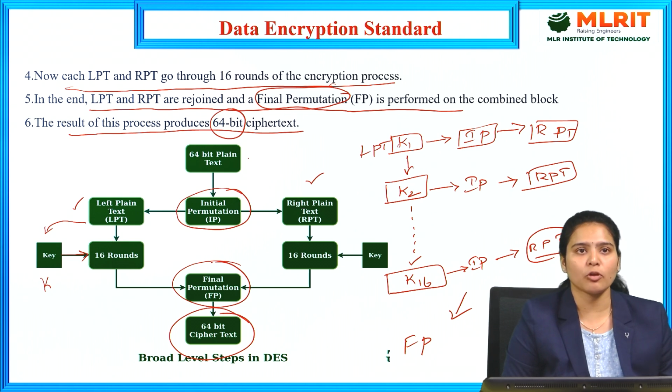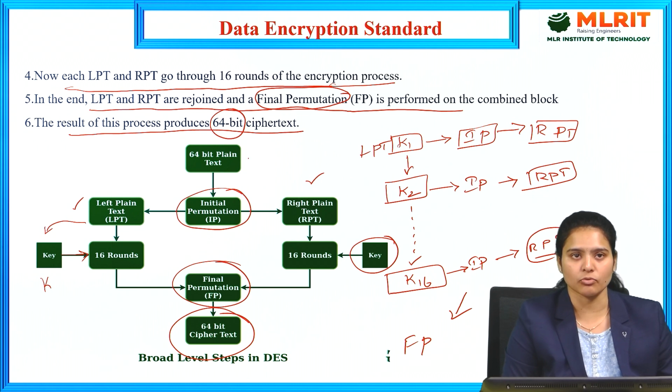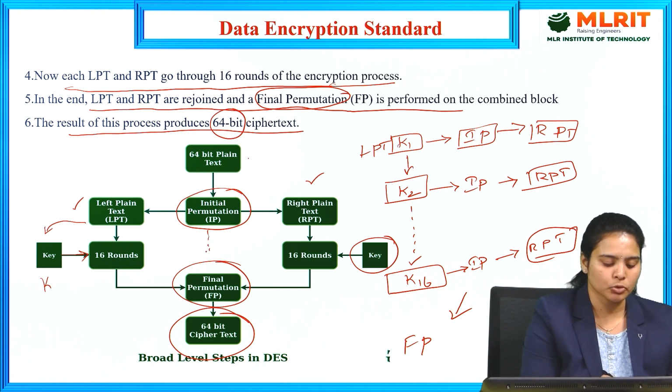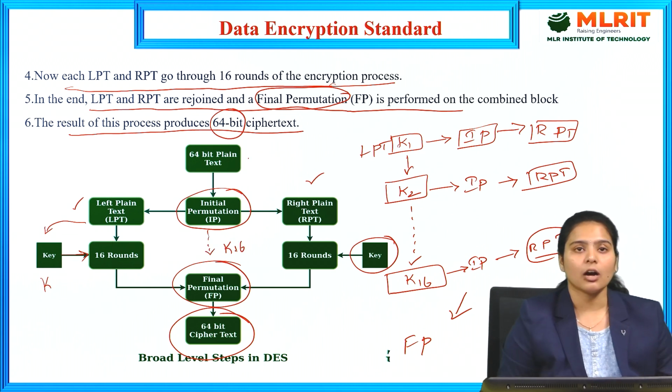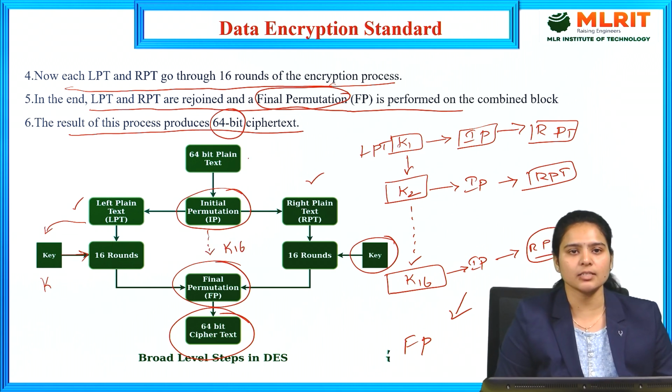So we need to perform from K1 to K16 process by using the initialization of the key, and we need to perform the 16 rounds on both the left side plain text and right side of the plain text, and we need to present up to the K16 process of getting the 64 bits as the ciphertext.